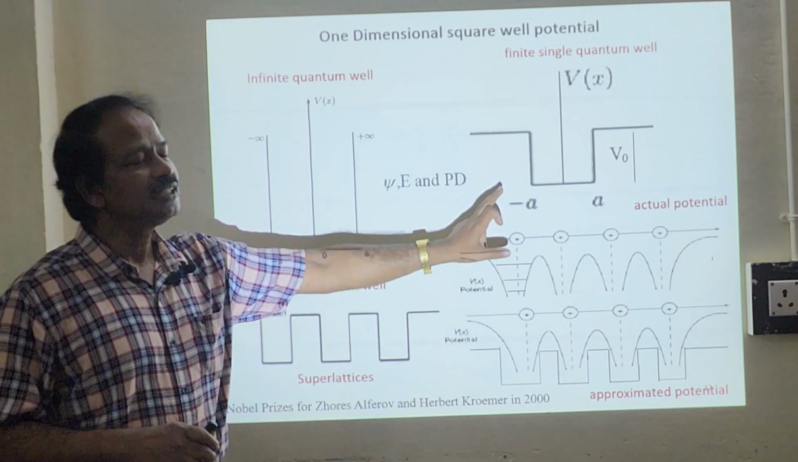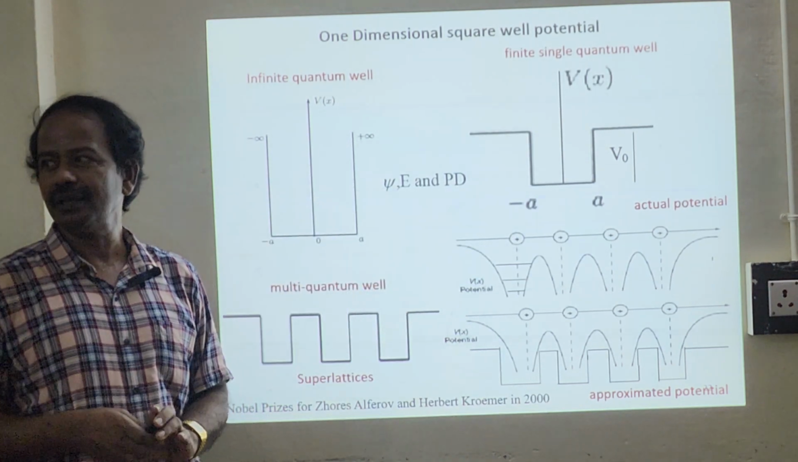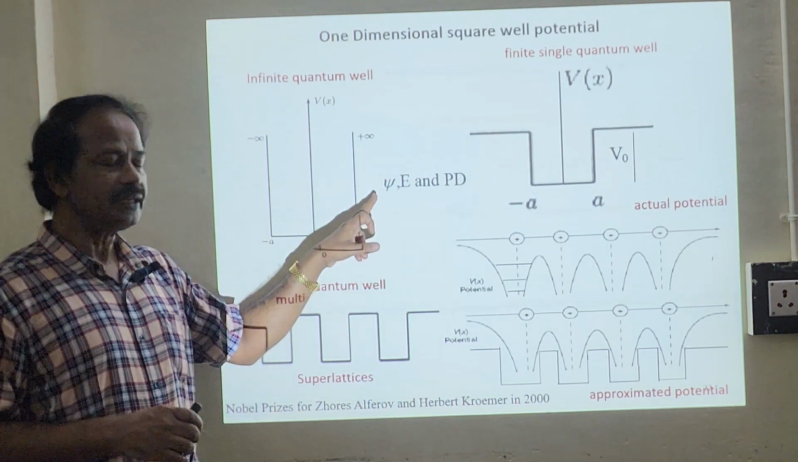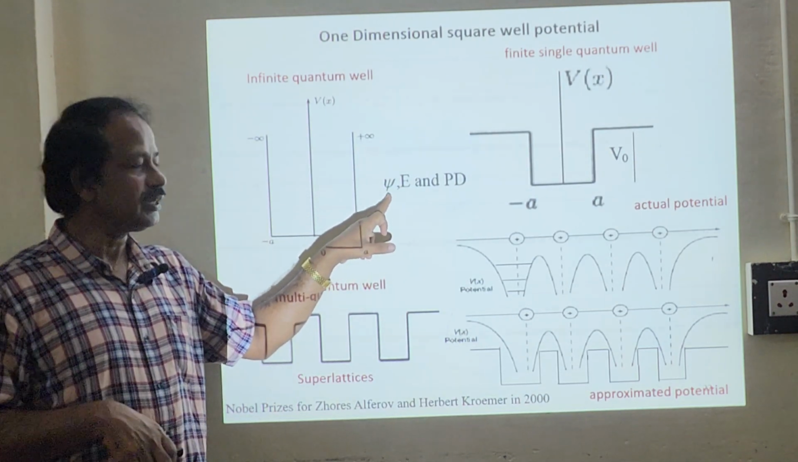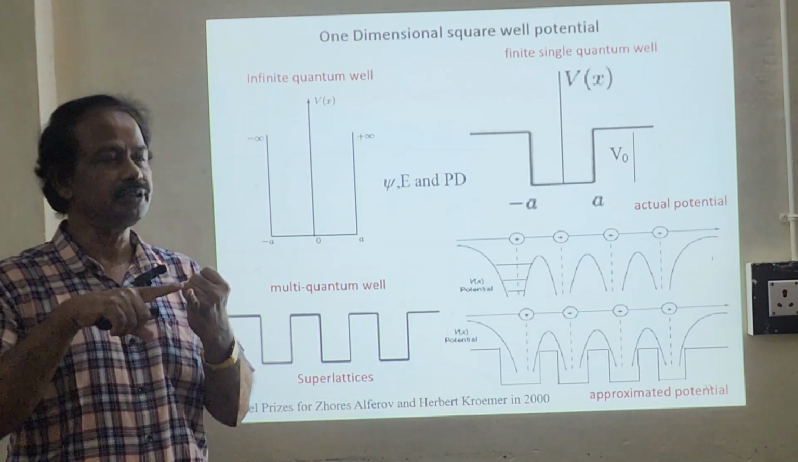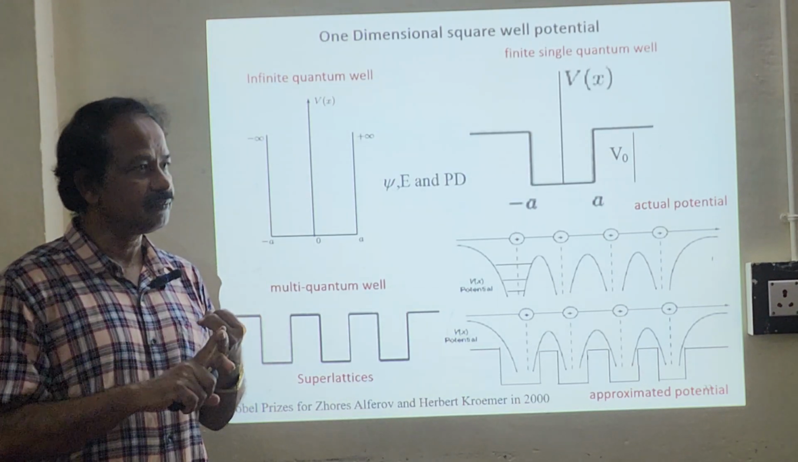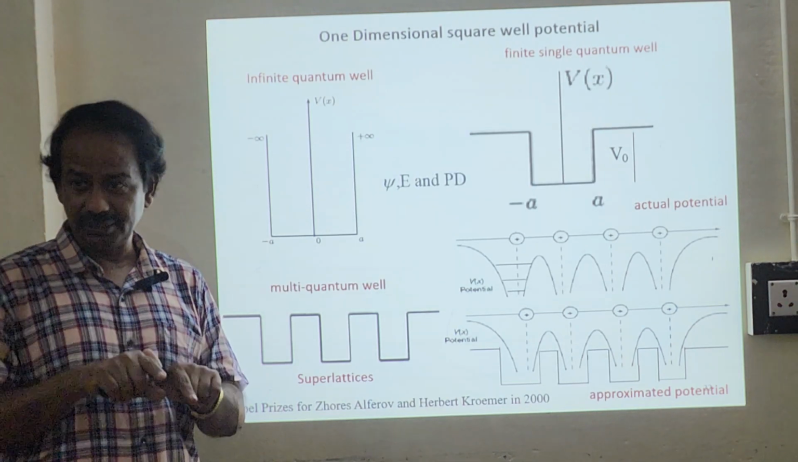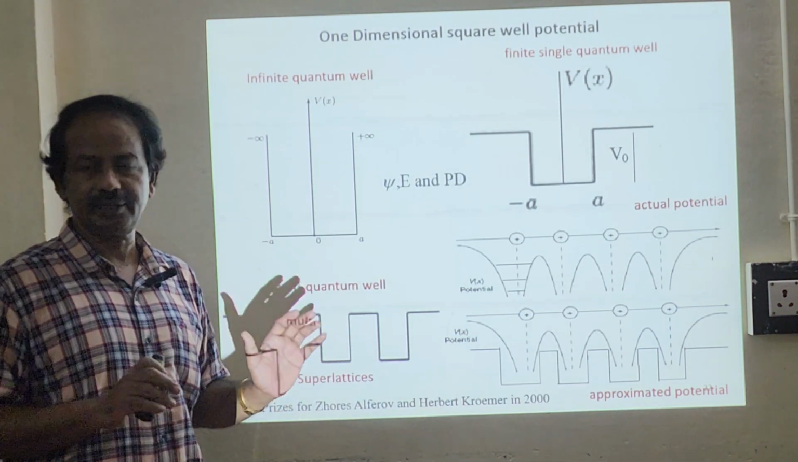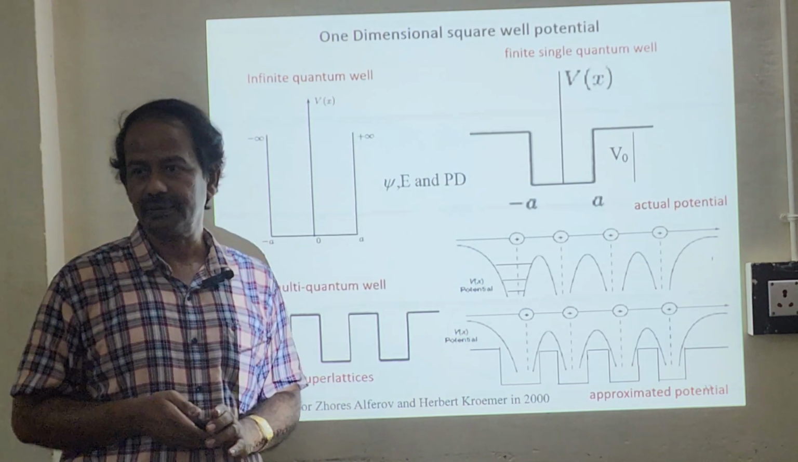Okay, so out of these, this is very easy to solve, the simple one. It's a quantum well. We are going to discuss today psi, E and the probability density function. So we are going to get the wave function and the energy eigenvalue. We are going to solve the Schrödinger wave equation and get psi and get E. So this is the idea about a single quantum well.